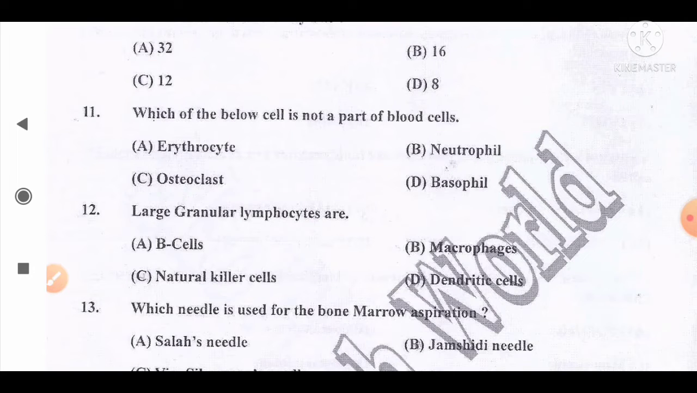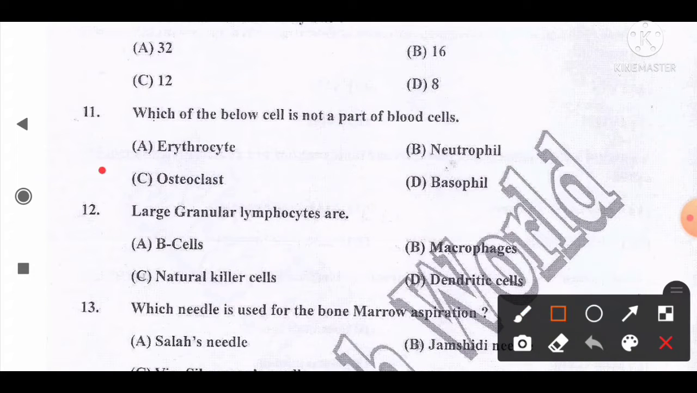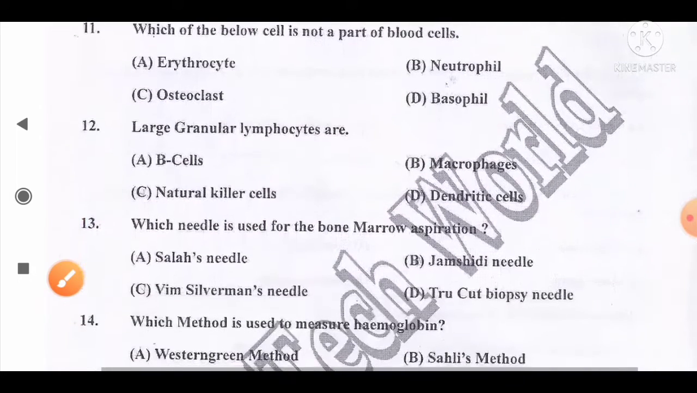Which of the below cell is not a part of blood cells? And the options are A. Erythrocytes, that is RBC, B. Neutrophil, C. Osteoclast, D. Basophil. And the correct answer for this question is option C. Osteoclast is not a part of blood cells. The rest of the three are examples of blood cells. So option C, osteoclast, is the correct answer for this question.